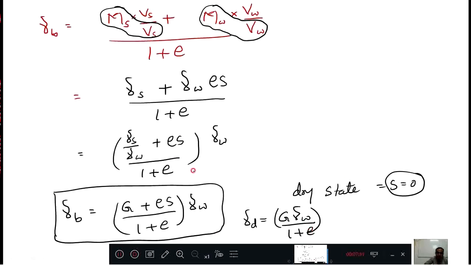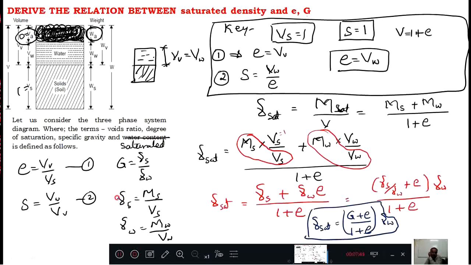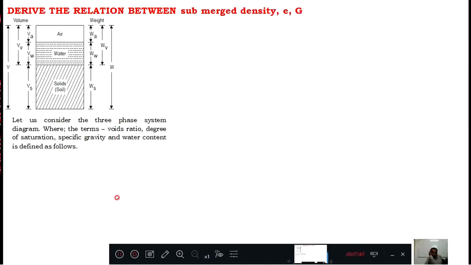Now see, come back, the same bulk density equation. In this equation, if I substitute S equal to 1, then e plus S divided by 1 plus e, when S equals 1, this becomes gamma sat. Understood? See, the same thing I derived here. Over. Now, going to the next.